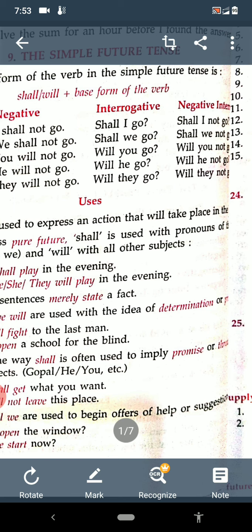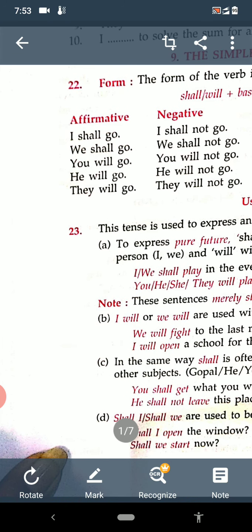Then negative interrogative. We know very well that it will be question also and it will be not also. So shall I not go? Shall we not go? Will you not go? Will he not go? Will they not go? Okay, I think the formation is clear to everyone. So see here what we are using. We are using shall with I and we and will with all other subjects.